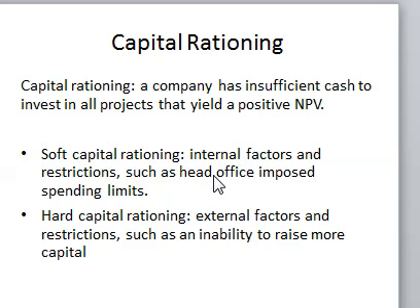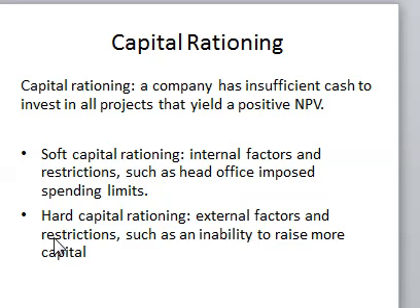For example, you may find that the management did not budget for capital investment, or the budget provided by the management is not sufficient for the capital investment, or you cannot raise money outside, or there are restrictions on raising money outside. So those are internal factors that cause budget constraints on investment.